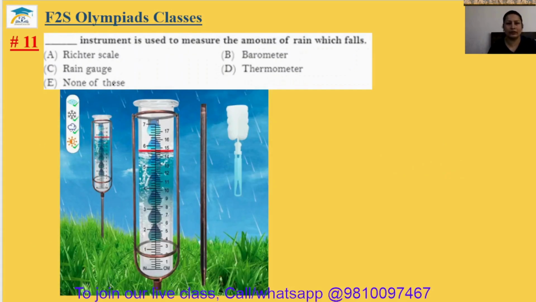Question number 11. Dash instrument is used to measure the amount of rain which falls. The Richter scale measures earthquakes, barometer I already taught you measures pressure, thermometer measures temperature, and rain gauge is used for checking the amount of rain. Rain gauge, you can say. The 11th answer will be option C.